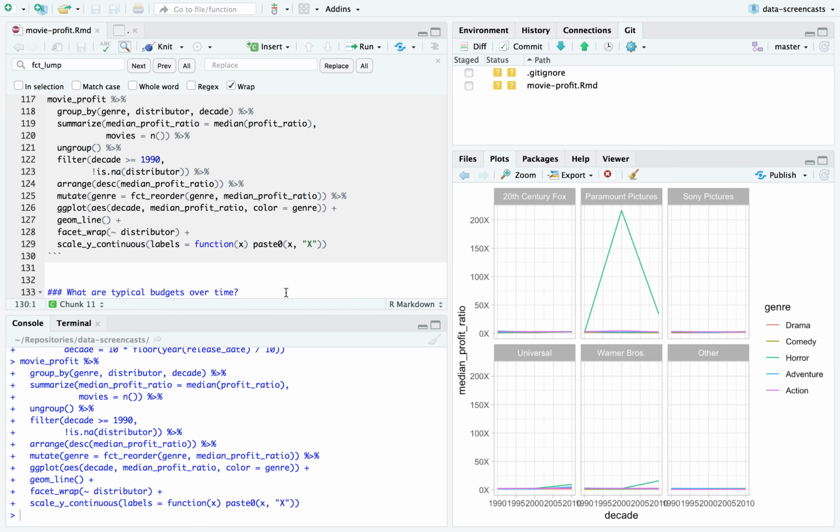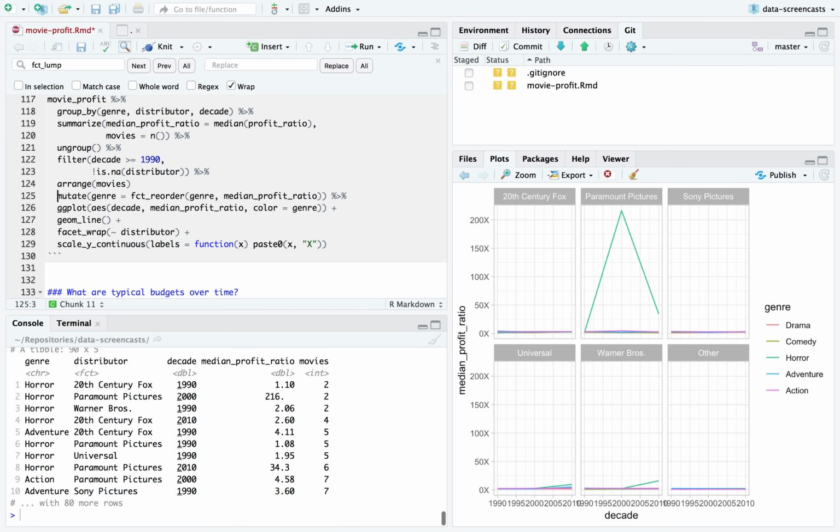The graph looks better. Everyone looks happier, except we still have this situation going on. All right, isn't that something? That is going to be Paranormal Activity. If I arrange in ascending order of number of movies, we find out that in 3 cases there were only 2 horror movies in a whole decade. Oh, this is maybe Blair Witch Project, now that I'm thinking about it. We'll get back to Paranormal Activity.